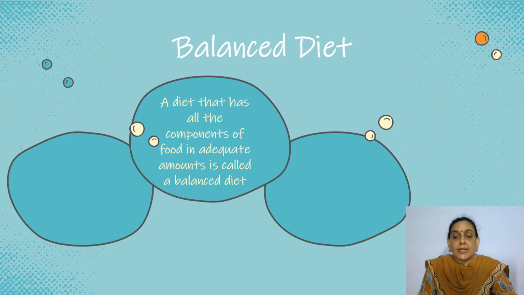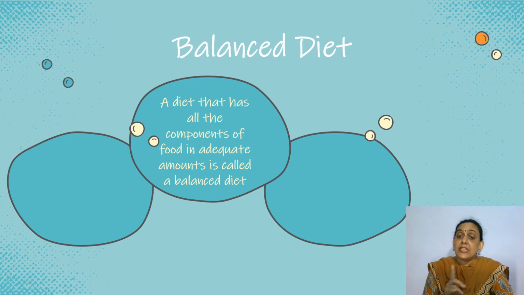What do you mean by adequate? Adequate means just enough. So if I need let's say 5 milligrams of a nutrient and I eat only 2 milligrams, that is also less. And if I eat 20 milligrams, that is also wrong. It's too much than what my body needed, and that will also cause a problem in my body.